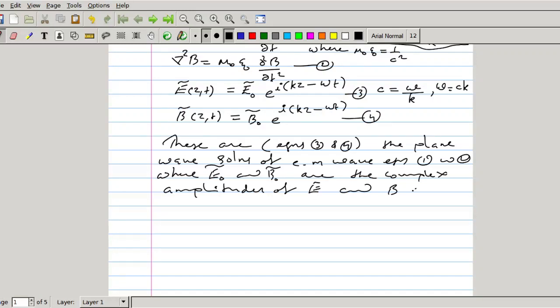Now we will show that these waves are restricted along a particular plane, and we will see that these waves are transverse waves. For that, we will take the Maxwell's equations. Take the Maxwell's first equation for free space.